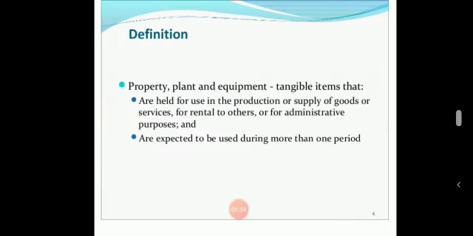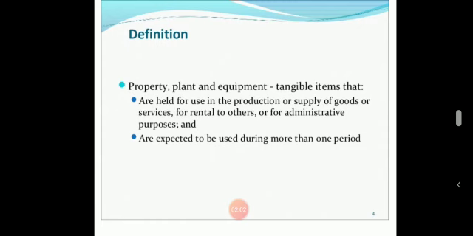Let us discuss the definition of property, plant and equipment. These are tangible items that are held for use in the production or supply of goods or services, for rental to others or for administrative purpose.